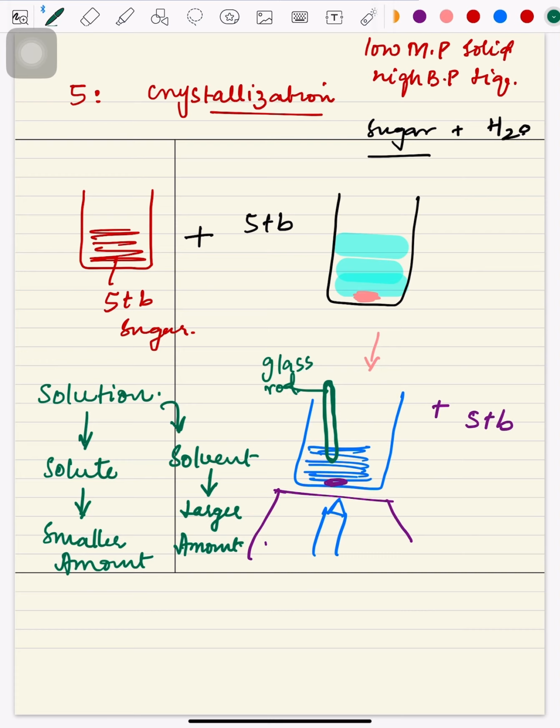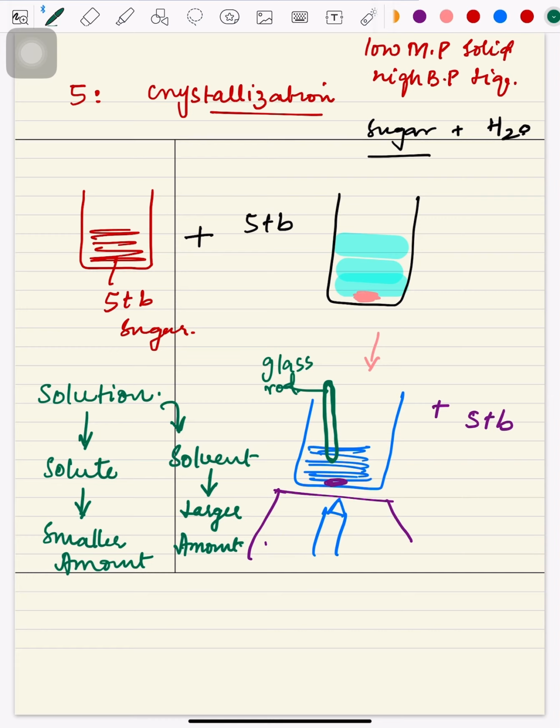It gives us an idea that we have reached the crystallization point or the saturation point. The saturation point or crystallization point is the point at which no more solute becomes part of that solvent; it is not going to dissolve anymore, rather it is going to settle at the bottom.